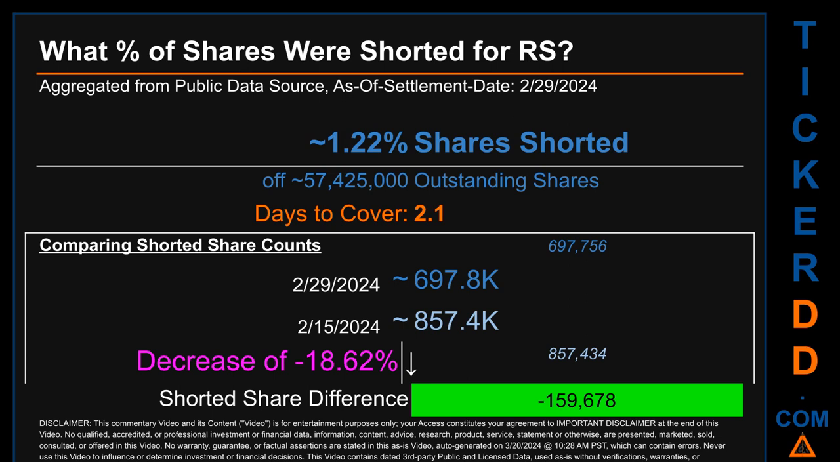When I compare the current 2-week period data snapshot against the previous period, ending in settlement date February 15, 2024, I find that the current snapshot had roughly 159.7 thousand fewer shares shorted. This means that, compared to the previous snapshot, the current snapshot has a decrease of minus 18.62% of shorted shares.